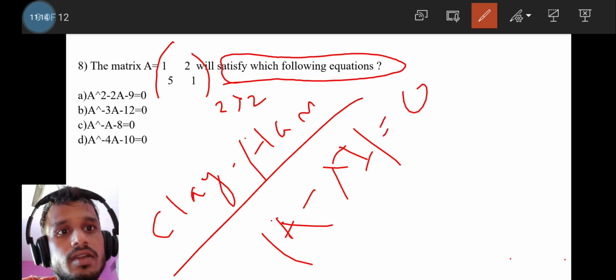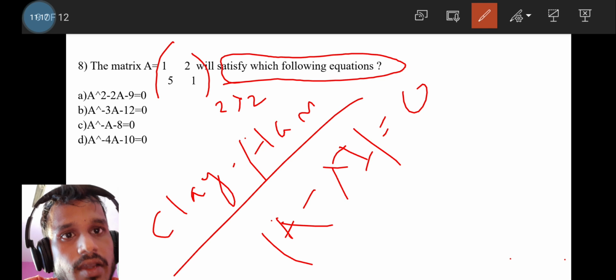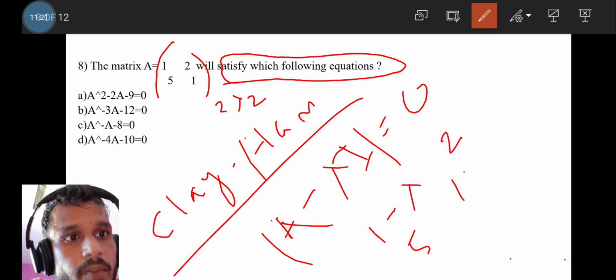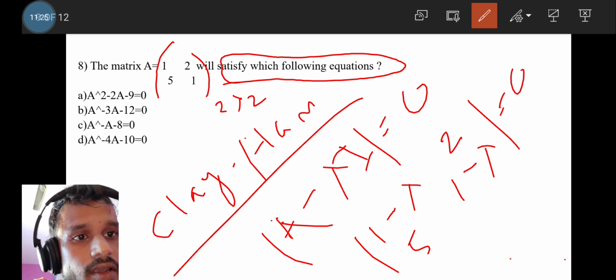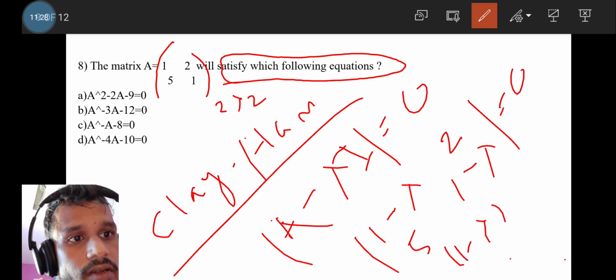So let's calculate the characteristic equation for the given matrix. That is the determinant of [1 minus lambda, 2; 5, 1 minus lambda] equal to 0. So the answer will be (1 minus lambda) squared minus 10 equal to 0.